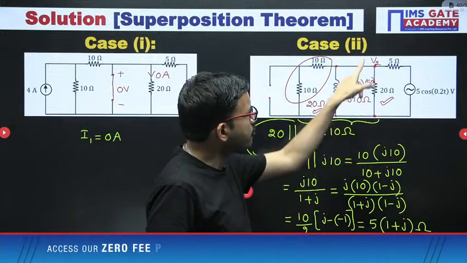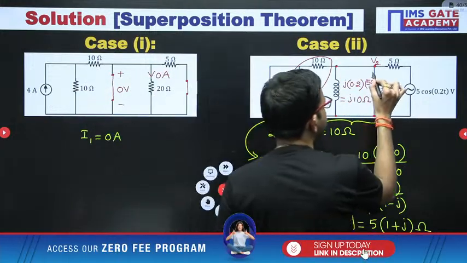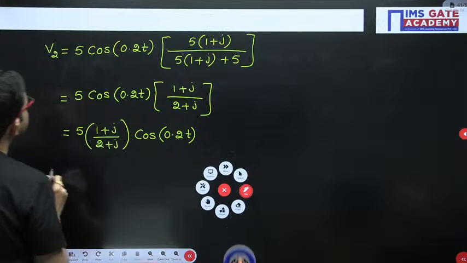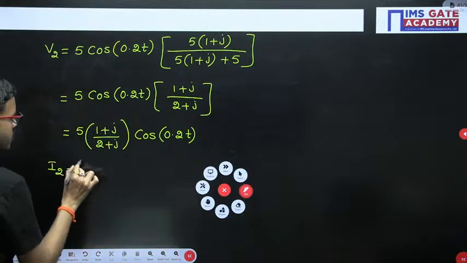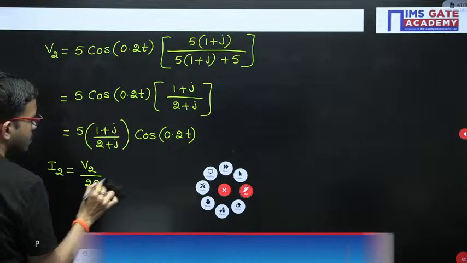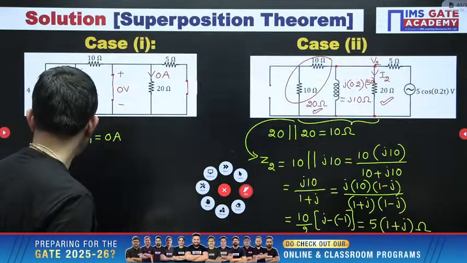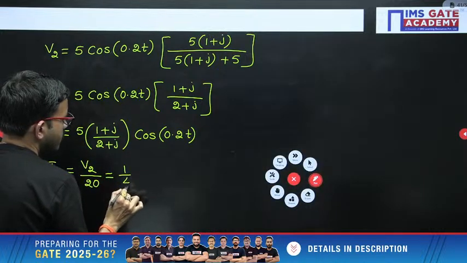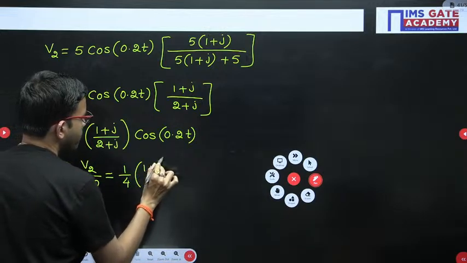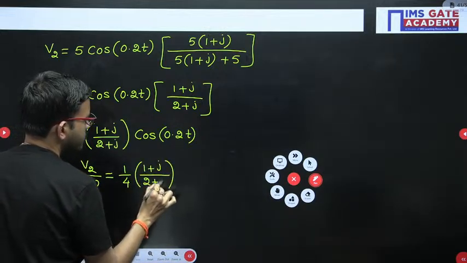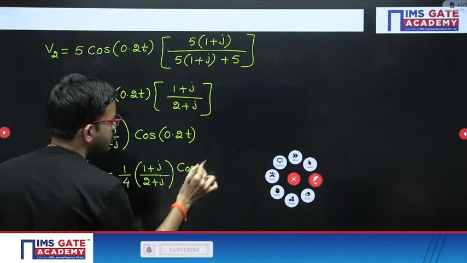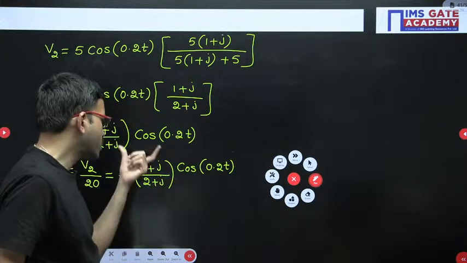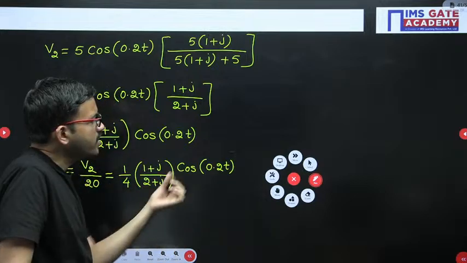Now here we have to find out the current flowing in this particular branch, that is 20 ohm. So in this case I am labeling it as I2. I2 equals V2 divided by 20. So 5 divided by 20 is nothing but 1 by 4, into (1 plus j) divided by (2 plus j) into cos 0.2t. From this equation, with further simplification, you can write the magnitude and then the phase angle.